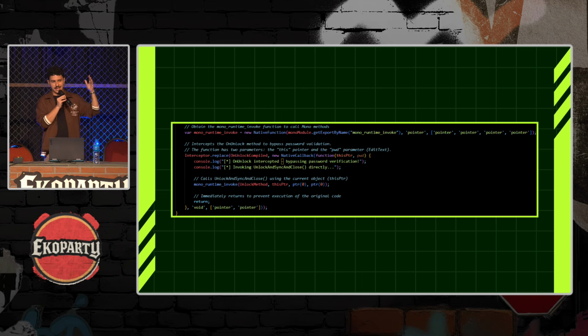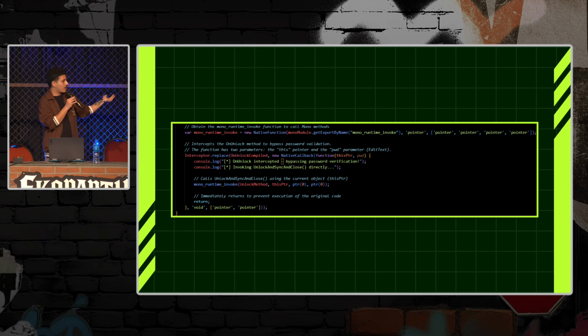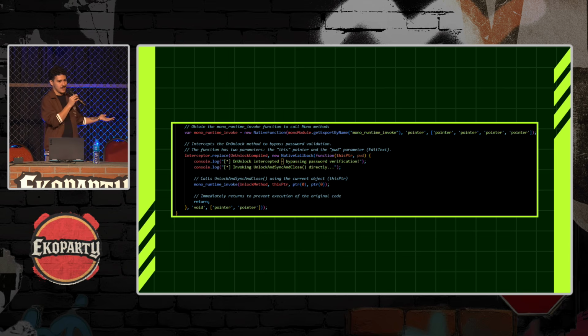It compares to that expectedPasswordPart string, and if it's correct, it calls the UnlockAndSyncAndClose method. So what I decided to do, once we have the two instances of those methods, because we have hooked into the class, is that every time the OnUnlock method is called, we call UnlockAndSyncAndClose right away, and then the application shouldn't compare any password at all.